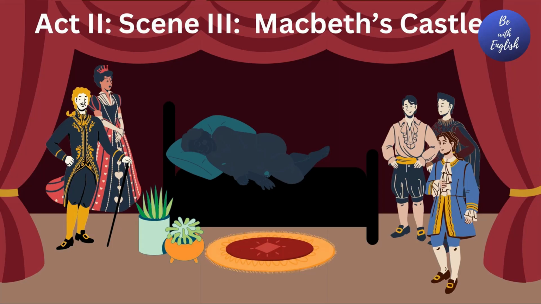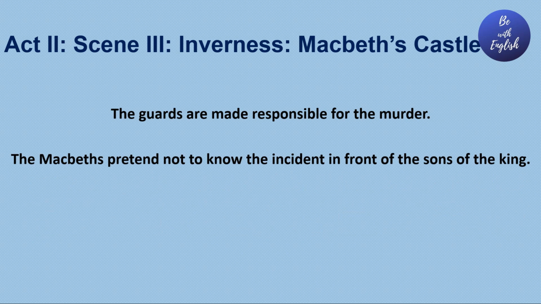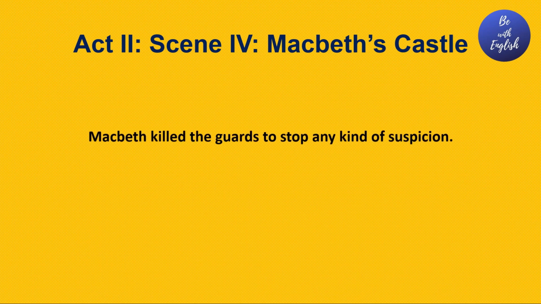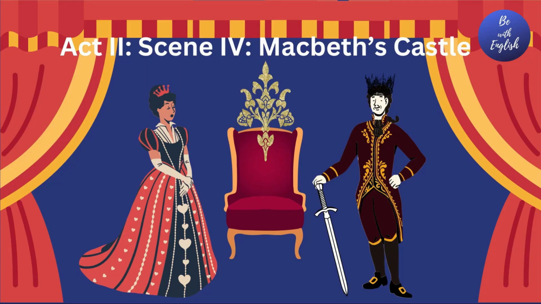In this scene, the sons of kings see that their father is killed. The guards are made responsible for the murder. We know that it is a conspiracy of Macbeth. Macbeth and Lady Macbeth pretend that they do not know anything of the murder. Rather, they lament over the murder of the king. Macbeth killed the guards to stop any kind of suspicion. The sons of king flee from the kingdom in fear of being killed. In the meantime, power goes to Macbeth and he becomes the King of Scotland.